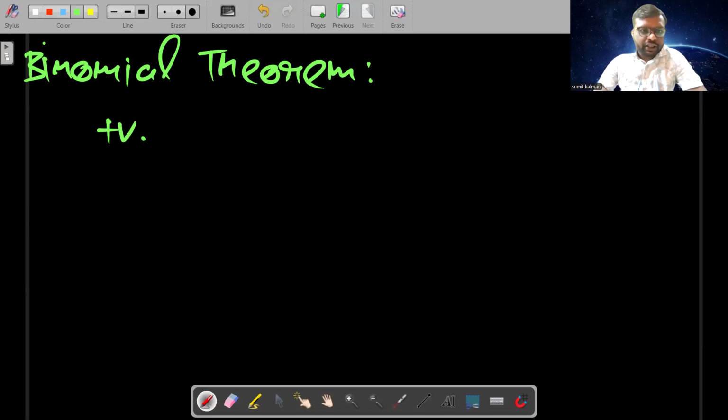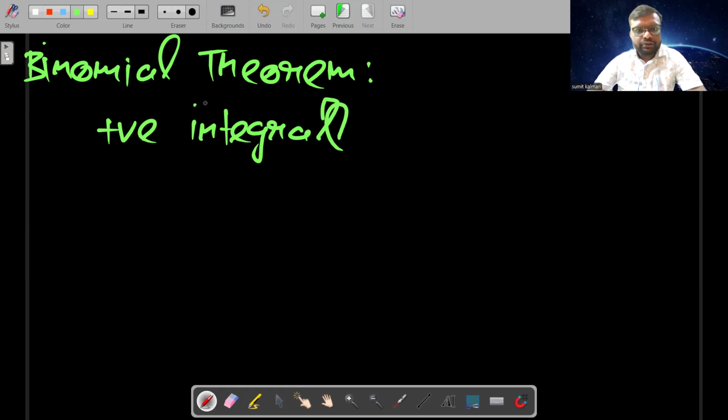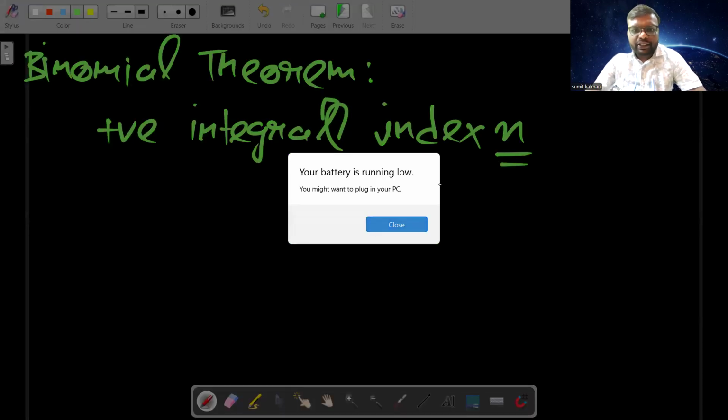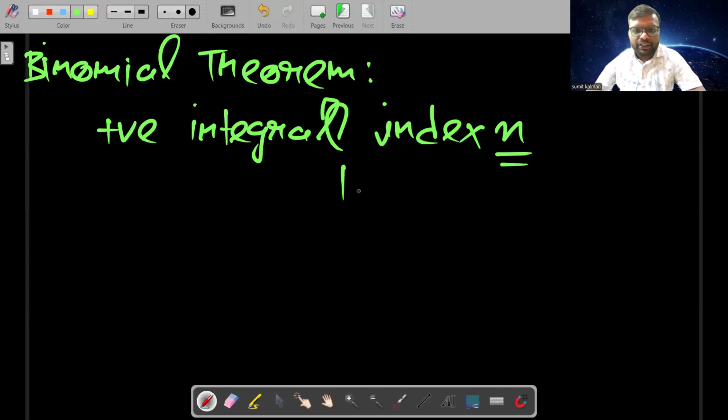Positive integral index means simple numbers 1, 2, 3, and so on. Nothing else.